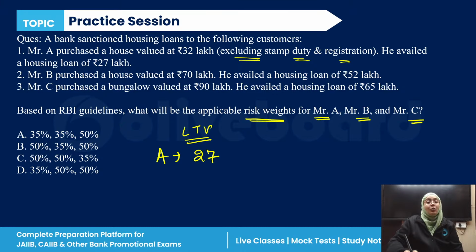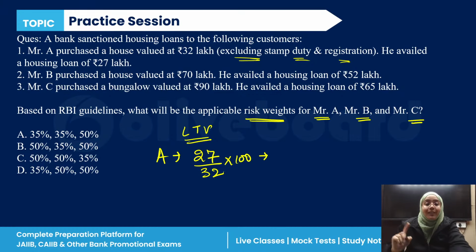For A, the housing loan is 27 lakh divided by the house value of 32 into 100. So for Mr. A, the loan to value ratio is 84.38% approximately.